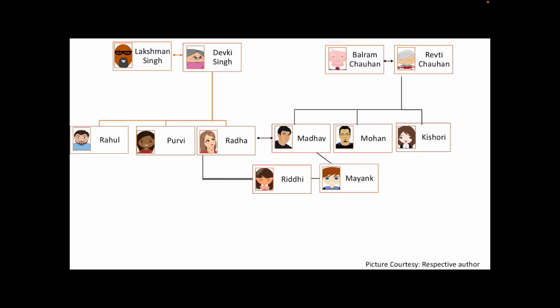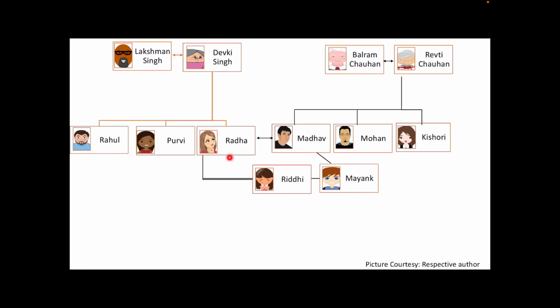As you can see, there is a flow chart before you and there are two couples at the top. Number one is Mr. Lakshman Singh and Mrs. Devki Singh, and the other couple is Mr. Balram Chauhan and Mrs. Revati Chauhan. If we go from top to bottom, we can see that they both have 3 children each, right?